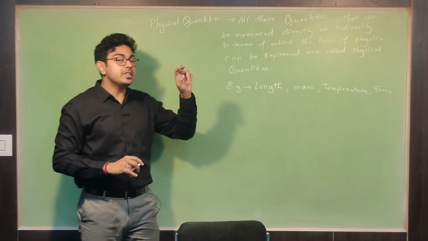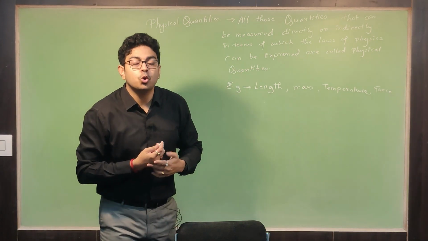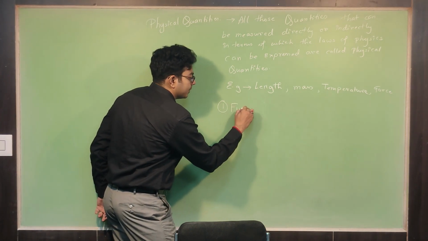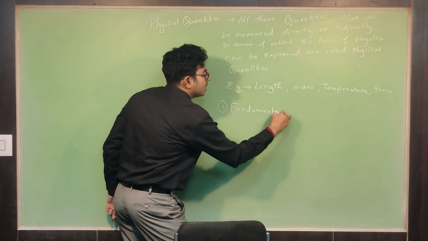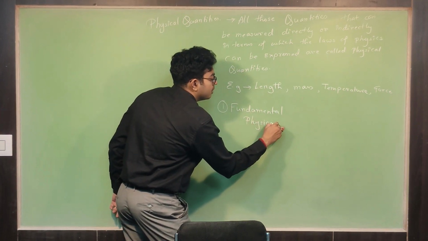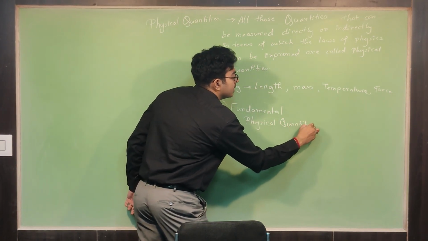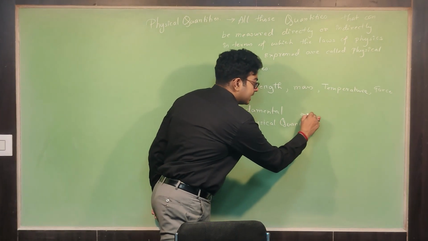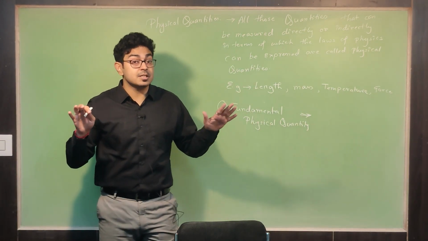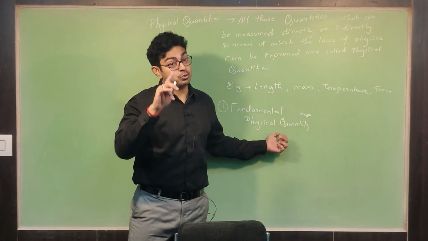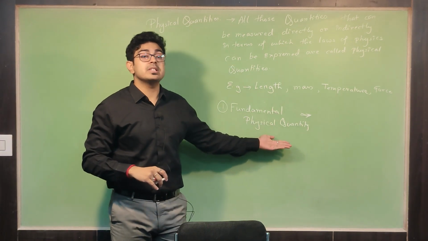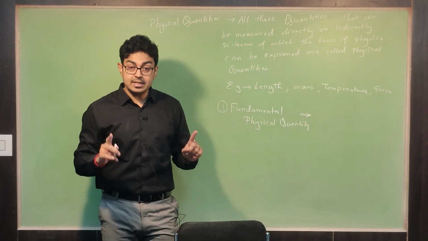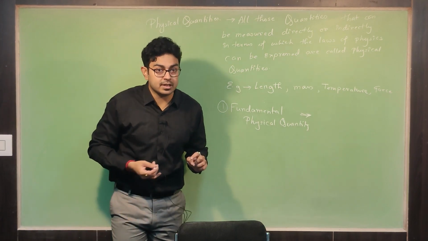Now we have to understand that physical quantities are of two types. What are the two types of physical quantity? The first one is the fundamental physical quantity. When I say fundamental, what does it mean? Fundamental means that it is basic. A fundamental physical quantity is independent. That means it is independent of any other physical quantity.